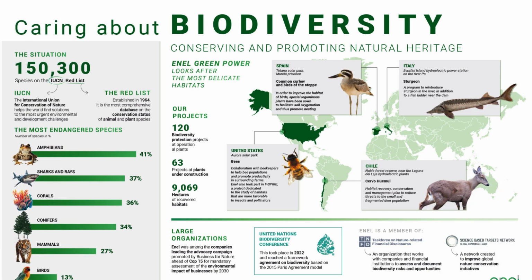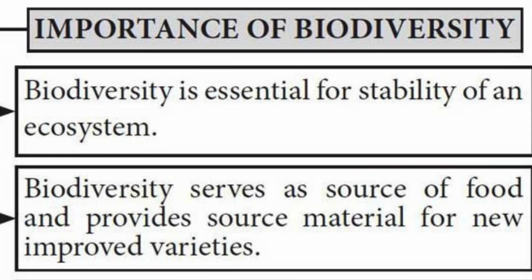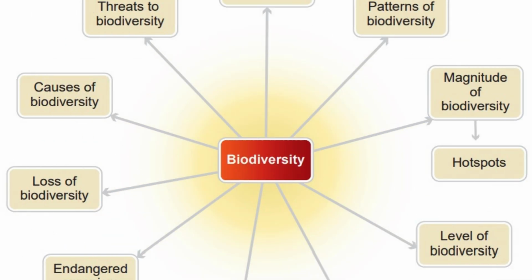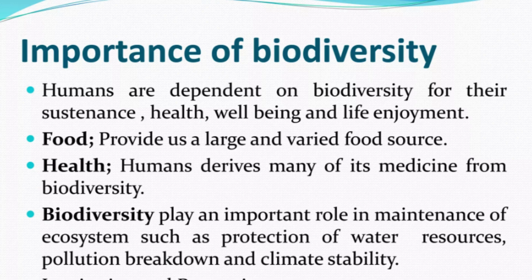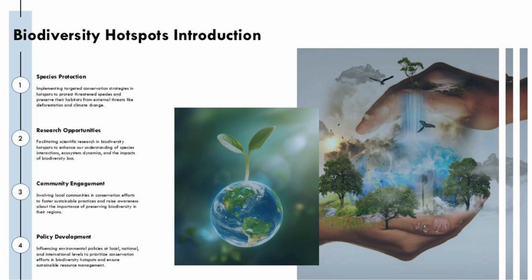Let's discuss the importance of biodiversity. Imagine a forest full of plants, animals, and microorganisms. Each one plays a role in keeping the ecosystem balanced. That's the first reason biodiversity is important. It ensures ecosystem stability. If one species is lost, it can disrupt the entire system. So biodiversity is like teamwork in an ecosystem?